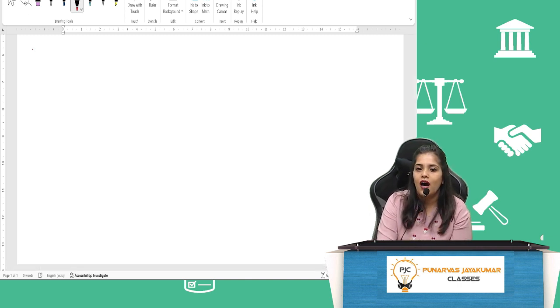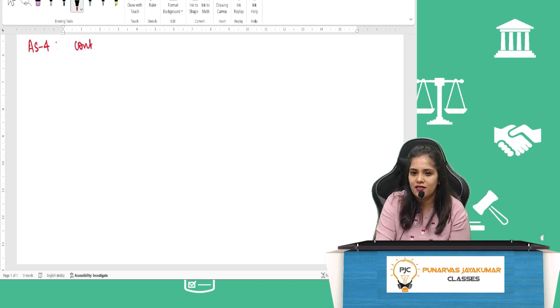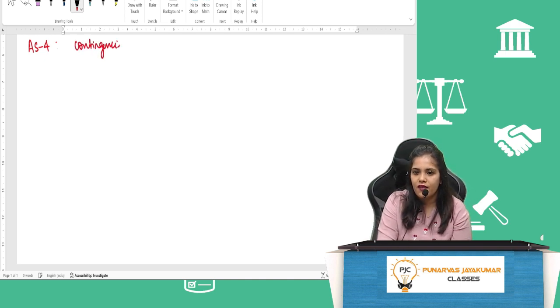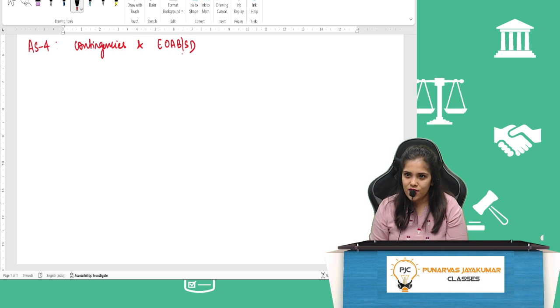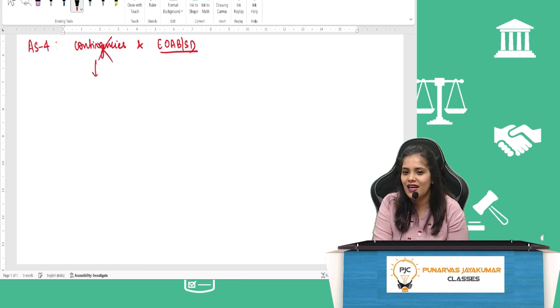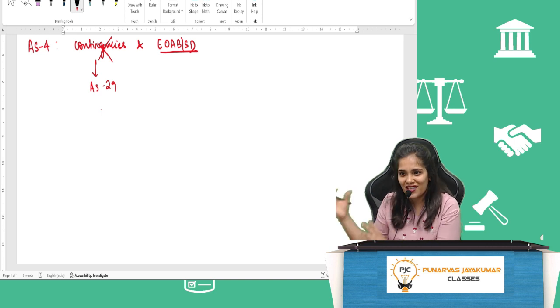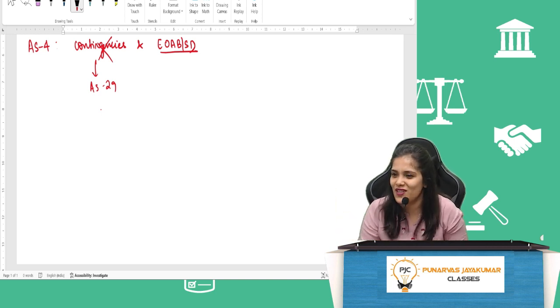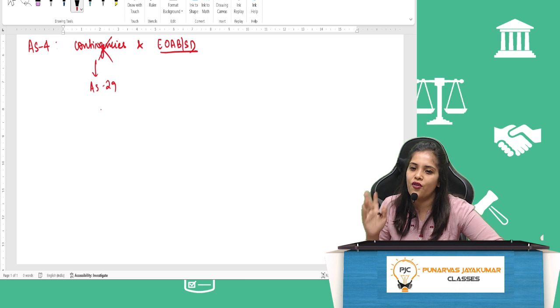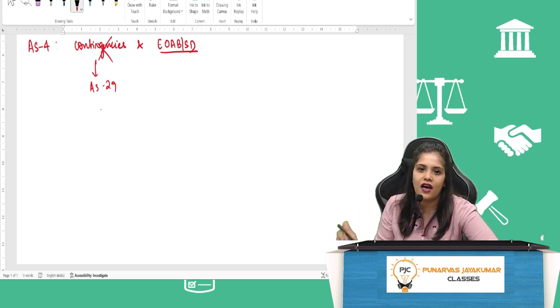Okay. Now, accounting standard 4 talks about two things. One, contingencies. And second, events occurring after balance sheet date. Actually, if you see, accounting standard 4 talks only about this. It doesn't talk about this. This has been moved to AS29. But they forgot to change the name. They've removed the contents, but they forgot to change the name. So it's okay. So actually, accounting standard 4 talks about only one thing, that is events occurring after balance